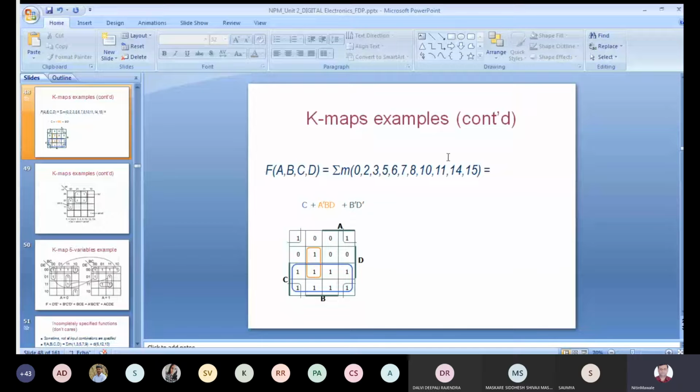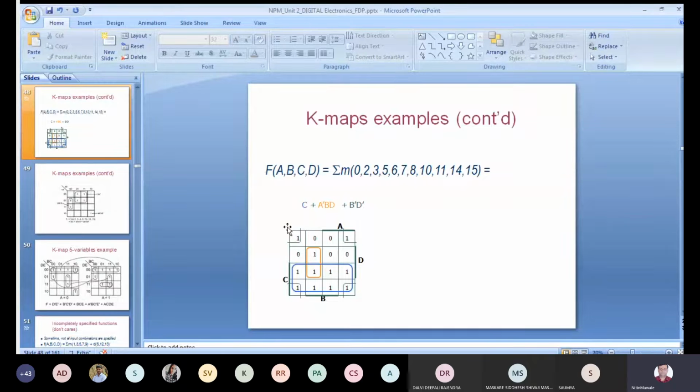Now, this example is for SOP form, because summation of m is there, and summation of m indicates SOP. These are called minterms available in this example, and the variables in this example are A, B, C, D, where A is MSB and D is LSB. That's why here, the line you draw, A and B will be at the top, and C and D at the bottom side.